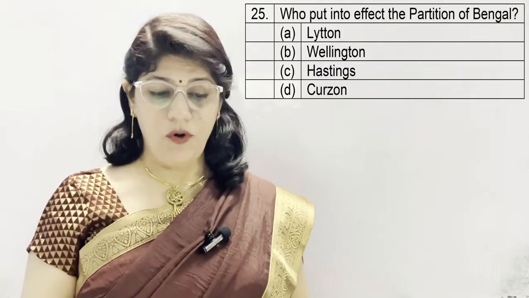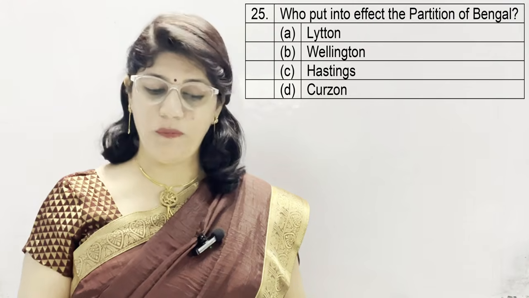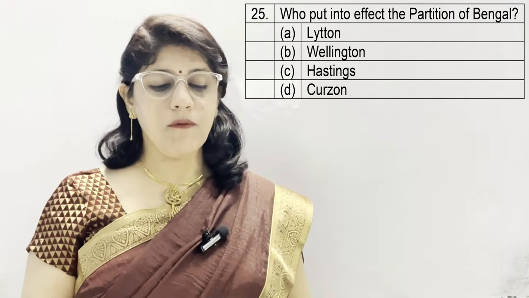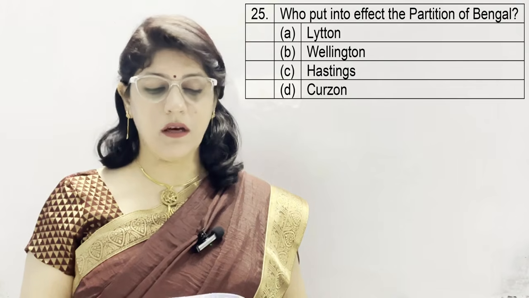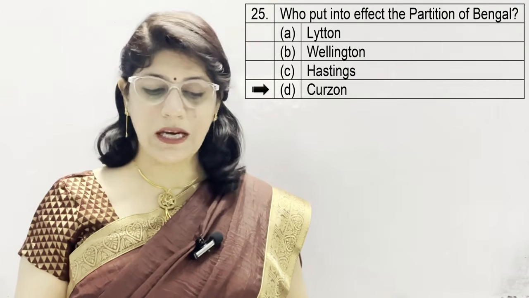Question number 25. Who put into effect the partition of Bengal? A. Lilton, B. Wellington, C. Hastings, and D. Curzon. And the correct option is D, which is Curzon.